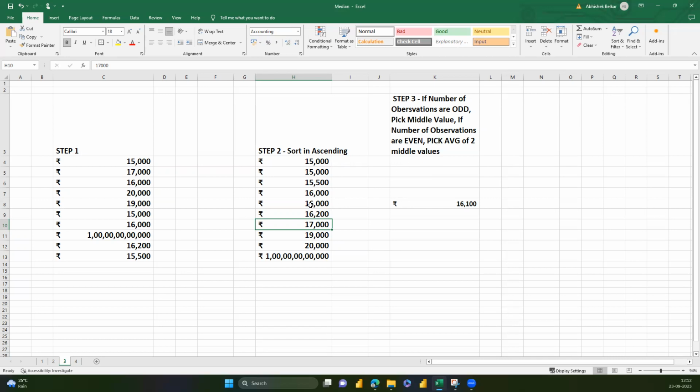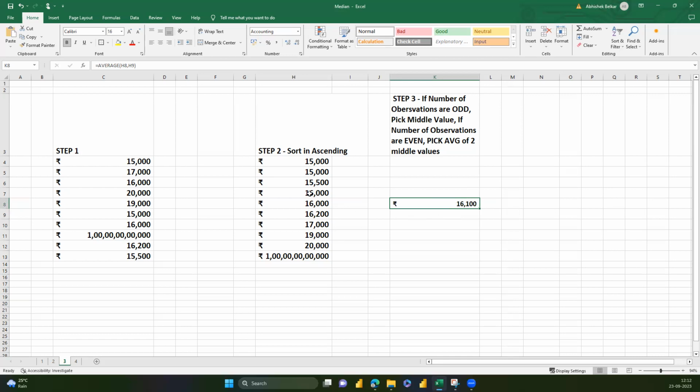My middle two values are here, 16,000 and 16,200, right? These are the two middle values, and the average comes to 16,100. And that is, my friends, how median is calculated.